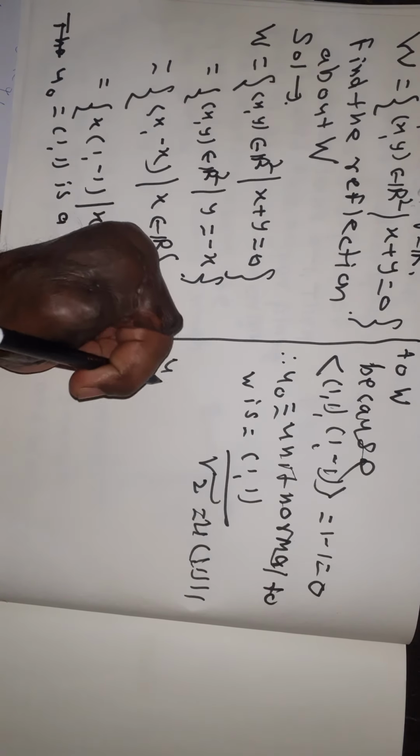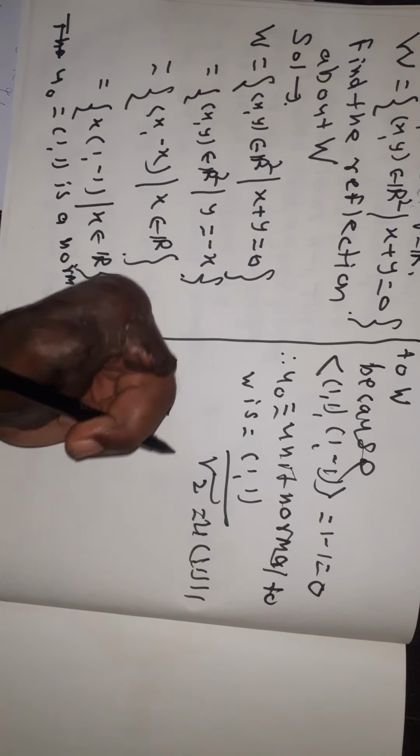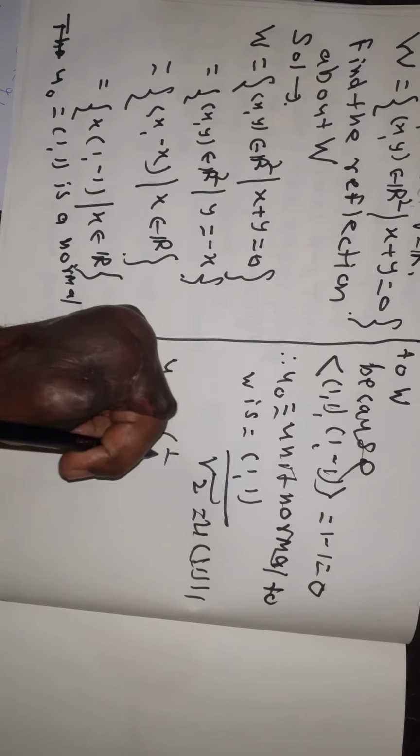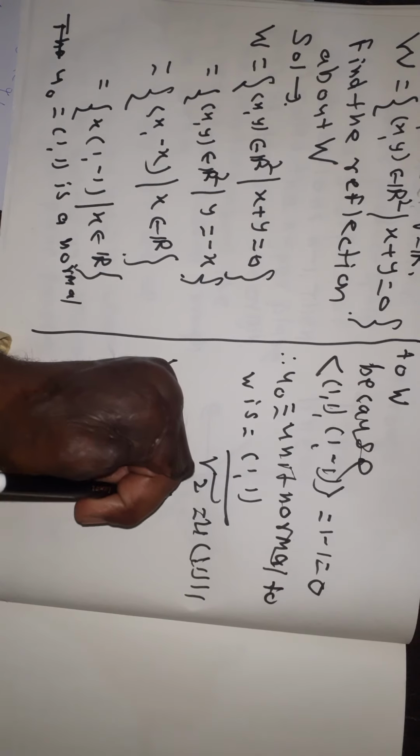Therefore u0 is equal to (1 upon root 2, 1 upon root 2).